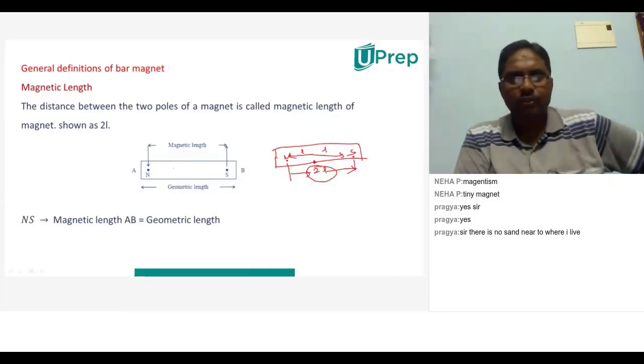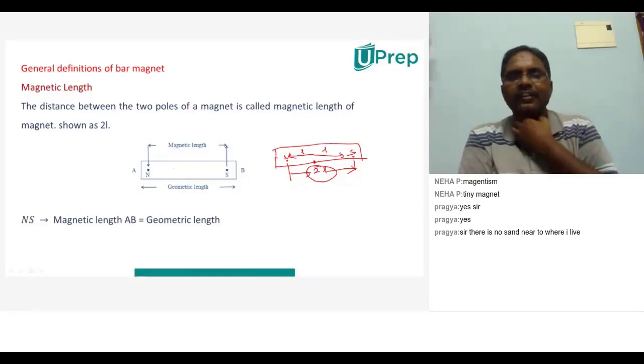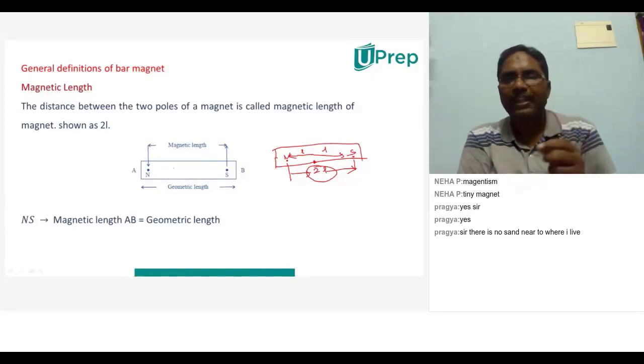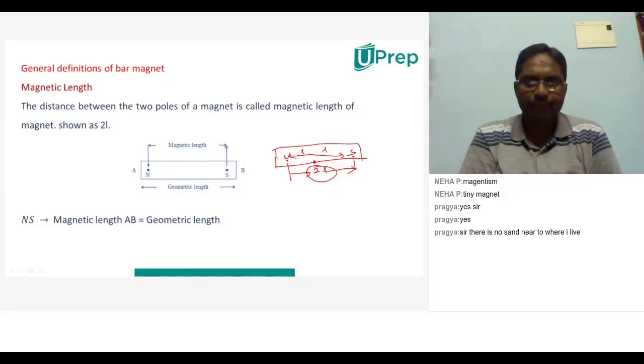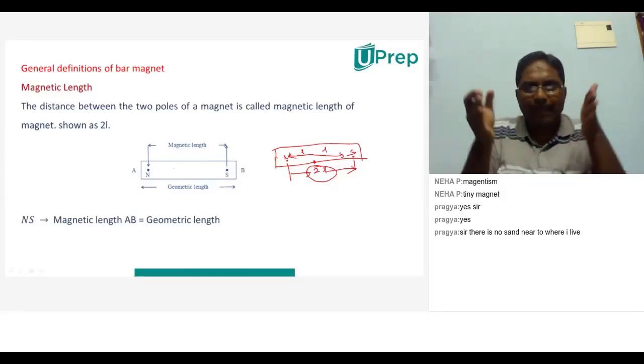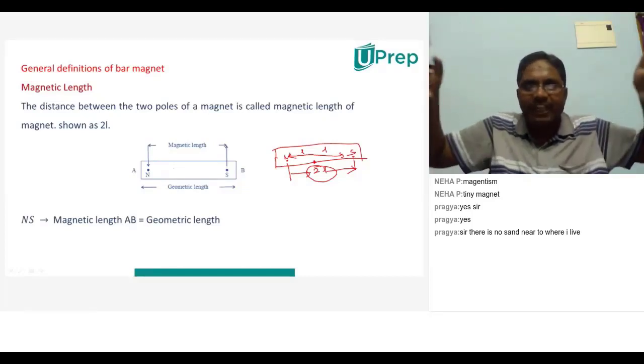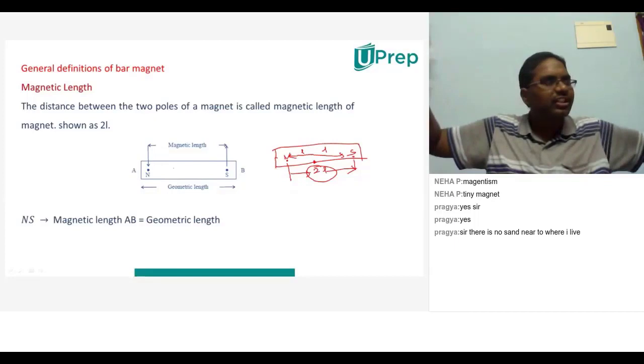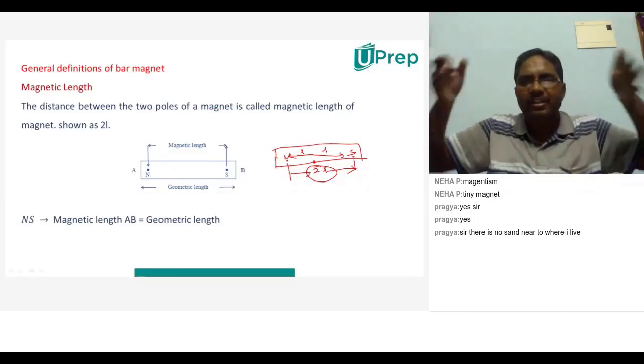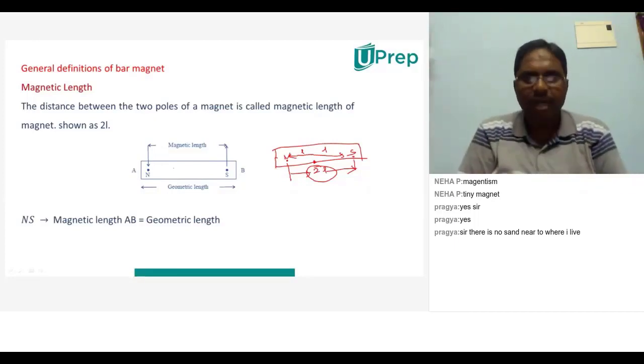A few problems will be there related to this magnetic length. But again, which is called magnetic length? The distance between the two poles of the magnet will be called the magnetic length, which will be shown with the letter 2L. The magnetic poles will be inside the magnet, not at the end. And the distance between the two end points of the magnet will be called the geometrical length.